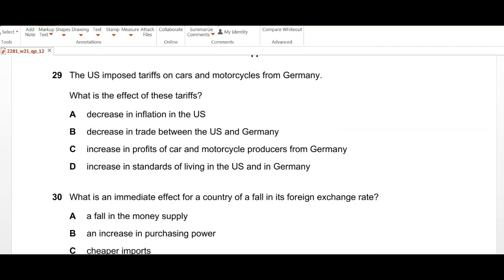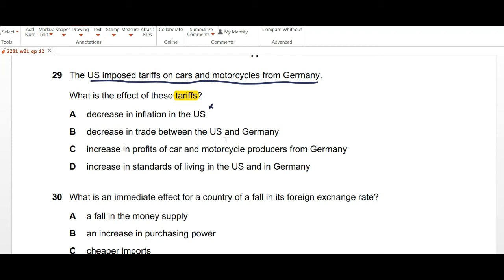Moving on to question number 29. The US imposed tariffs on cars and motorcycles from Germany. What is the effect of these tariffs? So tariffs are the import duties that are imposed. So the motorcycles and cars that are coming from Germany are being charged a tax, which will make their prices expensive. So a decrease in inflation in the US? No, not at all, because that will actually lead to prices being increased, because obviously these imported German cars will have higher prices as there's tax attached to it.